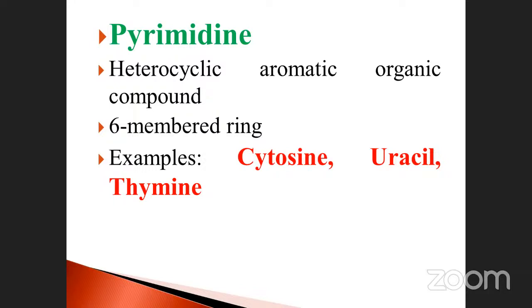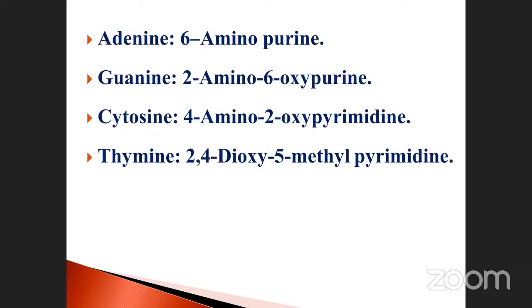In pyrimidine, the second letter is Y. The Y is also present in cytosine, the second letter. What about thymine? There is a Y as the third letter. How will you differentiate between purine and pyrimidine? That's why I'm asking. The Y is the second letter, so you can easily identify it. Those carrying Y are known as pyrimidine. But uracil is there. It is mostly found in RNA molecules only, not in the DNA molecule. Instead of thymine, uracil is present. Okay, so you can easily identify.